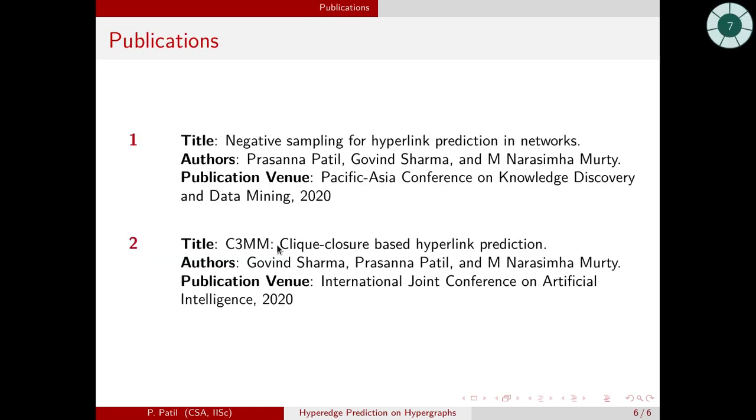These are the two publications that we have as of now. The first is on negative sampling for hyperlink prediction in networks, and the second is based on the clique closure hypothesis for hyperlink prediction. Please go through these publications for more information about our research.